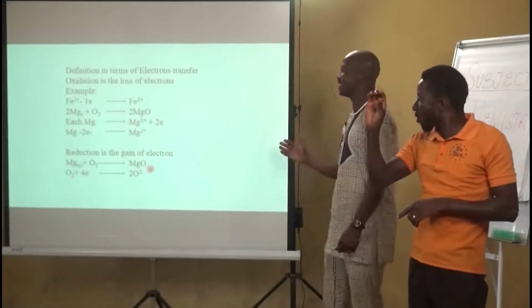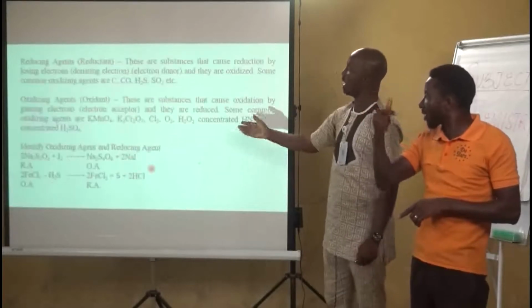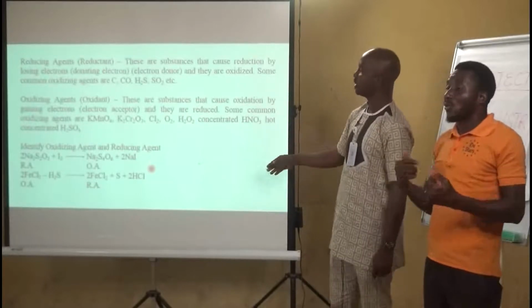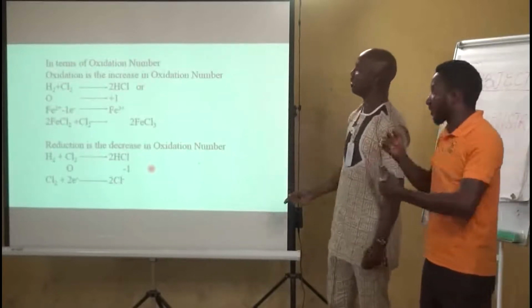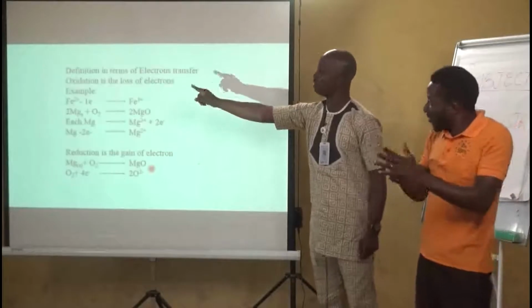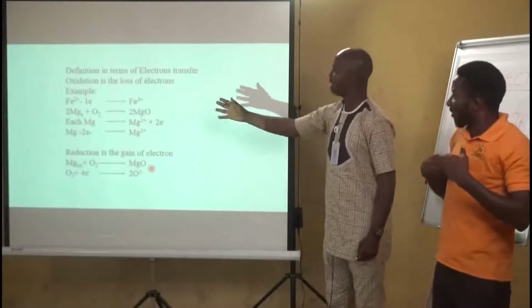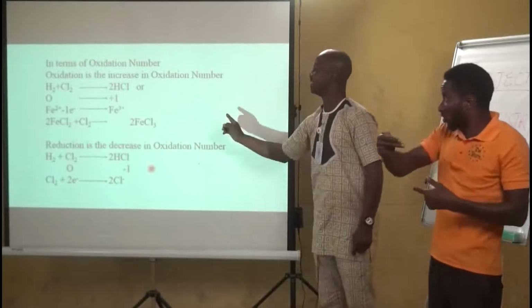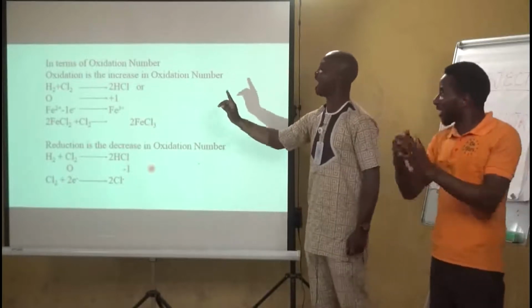Reduction is gain. Now, if you look at the equation here, you will have seen these processes happening. You will see that in the first equation, hydrogen there has oxidation number of 0. And if it goes to hydrogen in hydrochloric acid, it has oxidation number of +1.